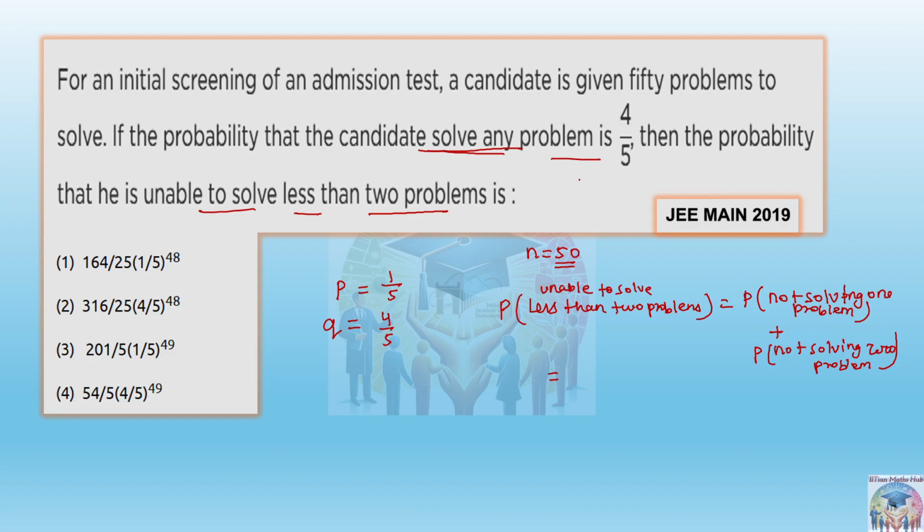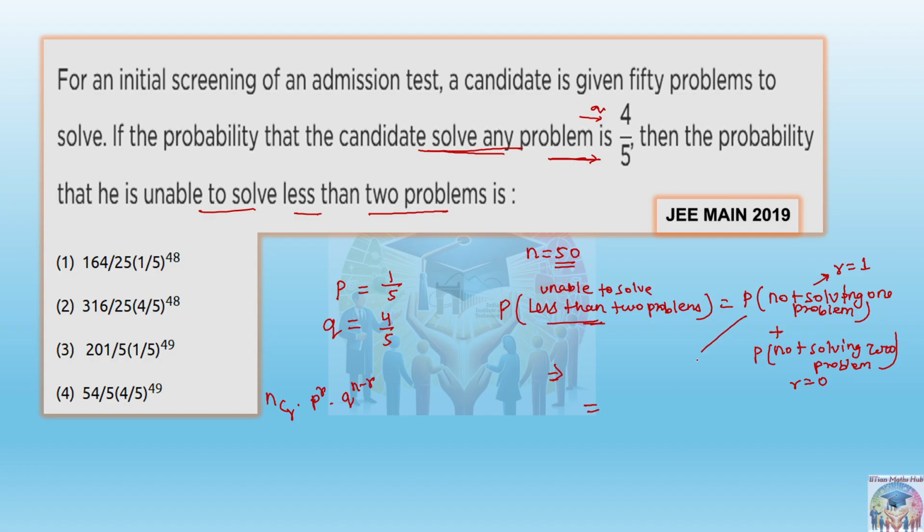This is the thing to understand, because our requirement is not able to solve, and he is giving able to solve. So definitely this is Q. That is the identification we have to do here. So probability of not solving one problem means, in this case r is 1, and in this case r is 0. Therefore the formula we already know, nCr into p to the power r into q to the power n minus r.